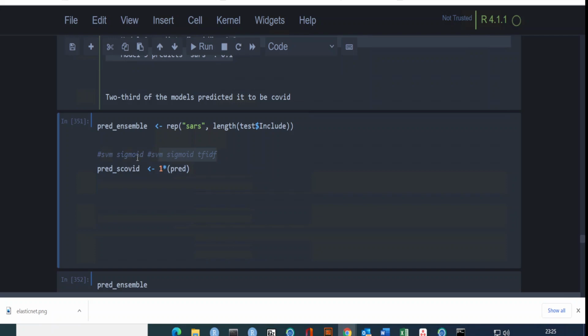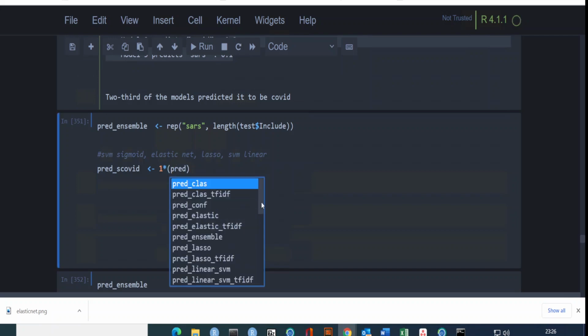So let's simply take SVM sigmoid. I'm not taking the other ones. SVM sigmoid was our best performing algorithm, if I remember correctly. Then let me take ElasticNet, and maybe Lasso, and maybe SVM linear.